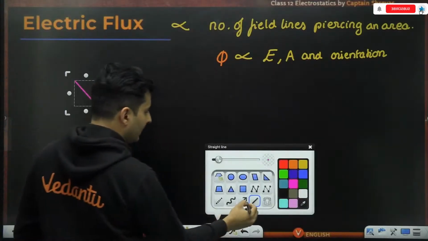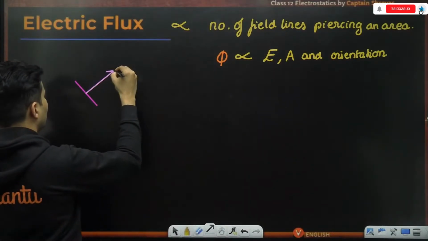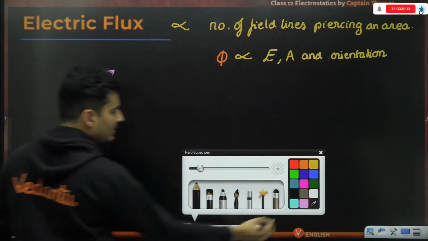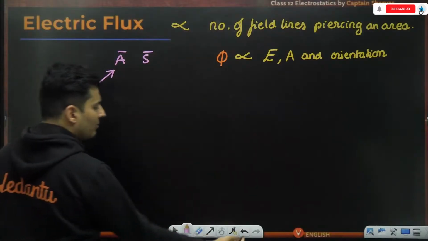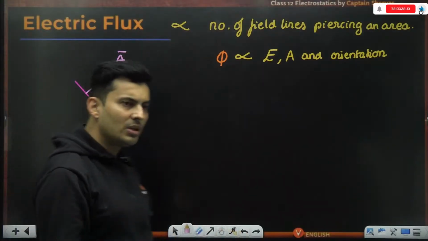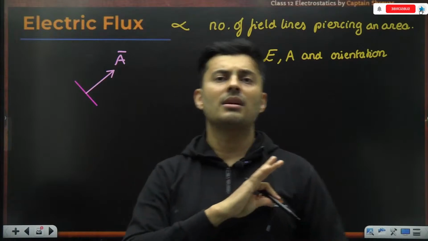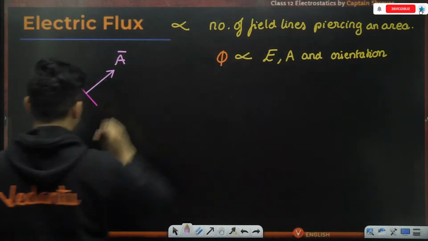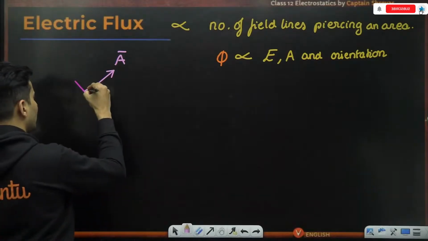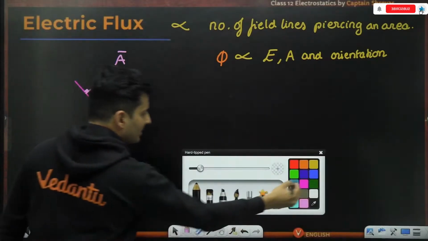So the area vector could probably look like this. So this is our area vector. Some books use the symbol S, I am using the symbol A. It is irrelevant which symbol you use, either A or S. Don't get confused. So this is definitely perpendicular to this surface.